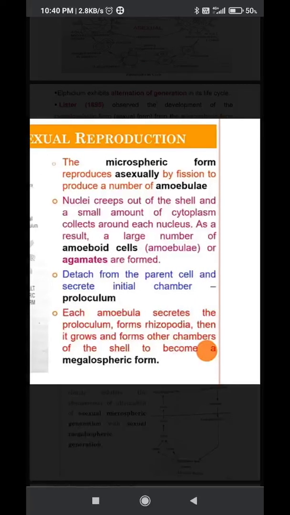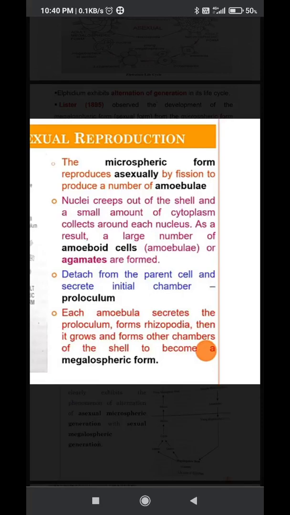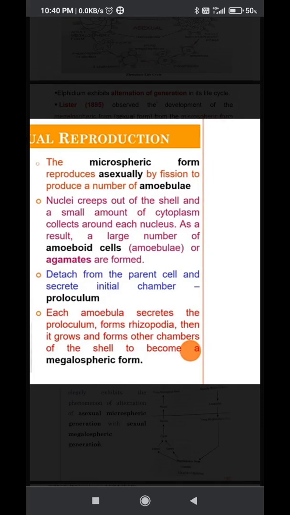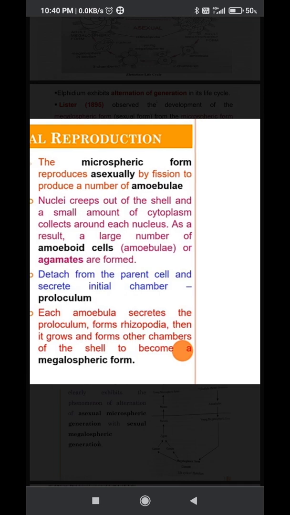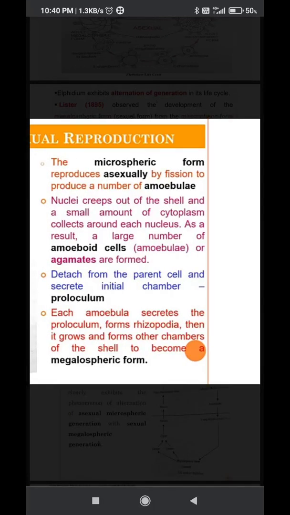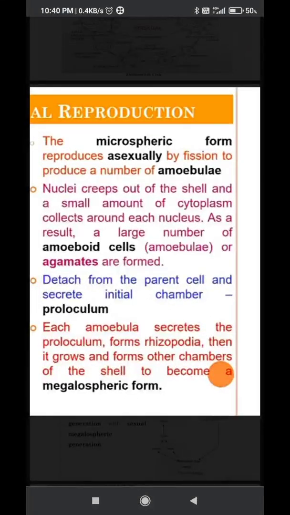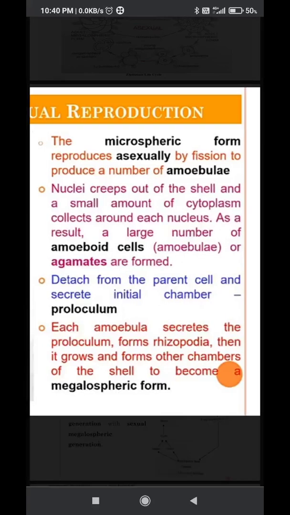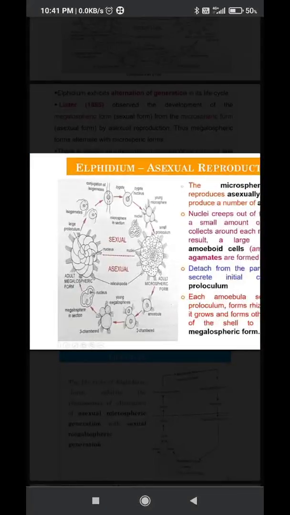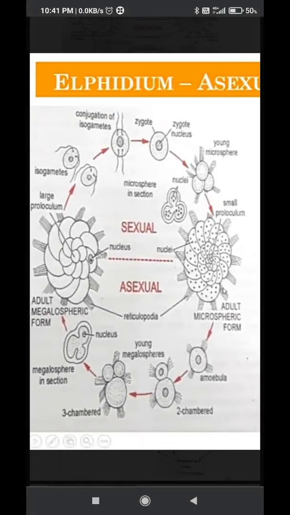They detach from the parent cell and secrete the initial chamber, which is called the proloculum. Each amoebula secretes the proloculum, forms rhizopodia, then grows and forms the other chambers of the shell. It becomes a megalospheric form. So this is about sexual and asexual reproduction.